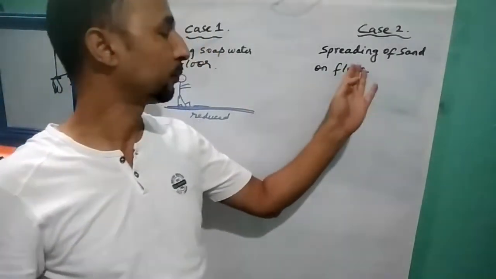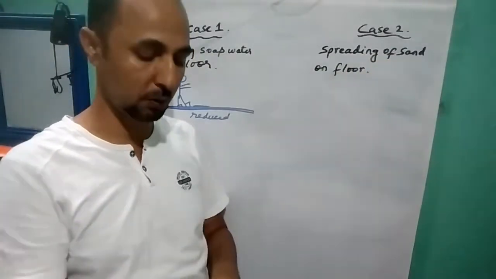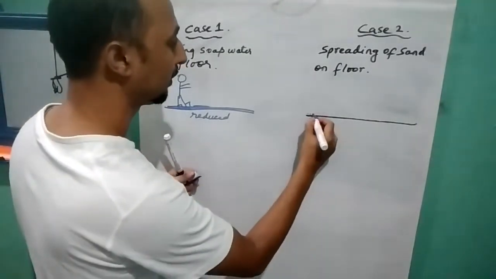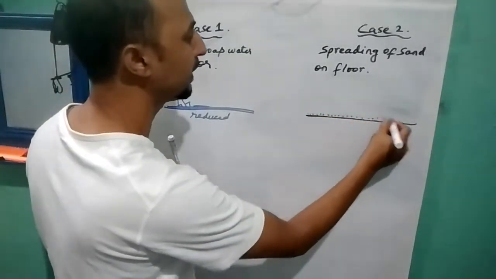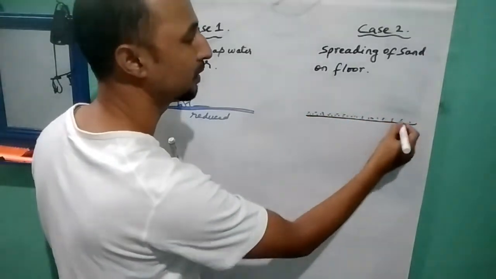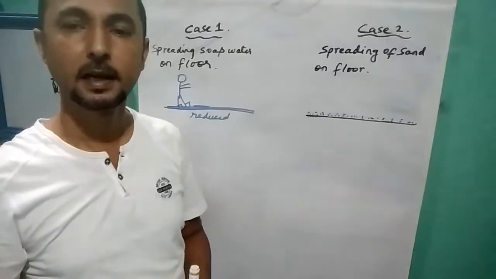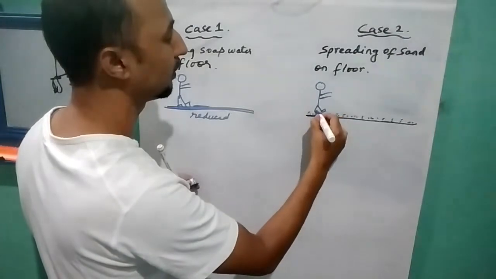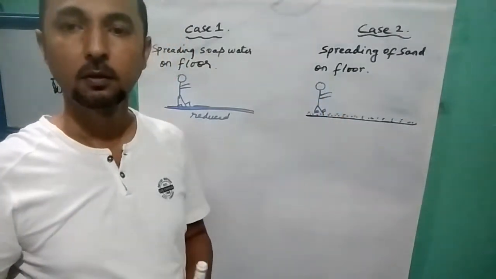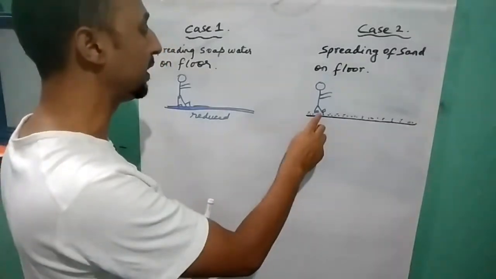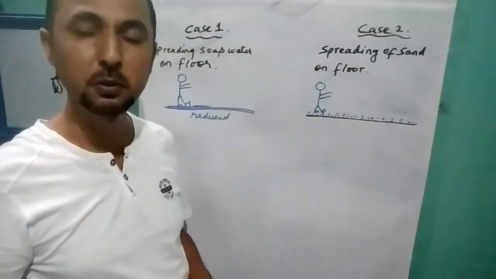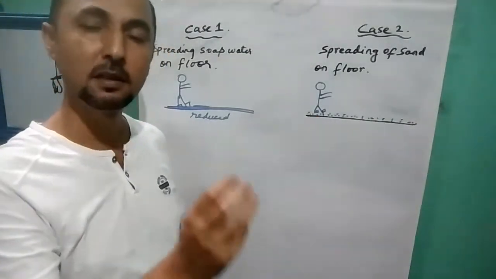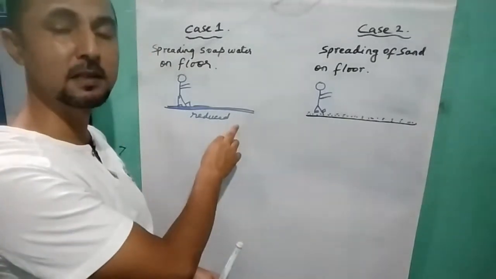In the other case, if we spread sand on the floor, the sand increases the irregularities on the floor, and because of this, if a person walks on the floor, friction is increased between the sole of his shoes or slippers and the floor. More irregularities, more friction. Less irregularities, less friction.